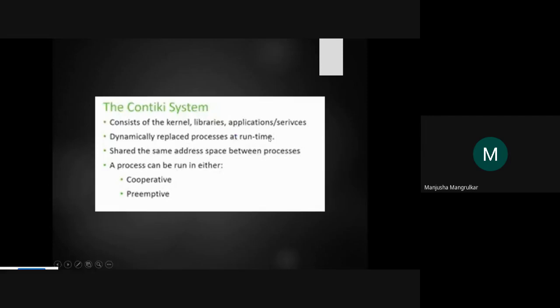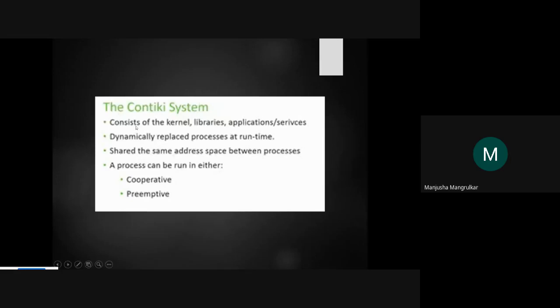It can dynamically replace processes at runtime. This is called dynamic memory allocation, dynamic module running. It takes an on-the-spot decision about which module is required, and if a module is not required, it will not be executed in the memory, RAM or processor.